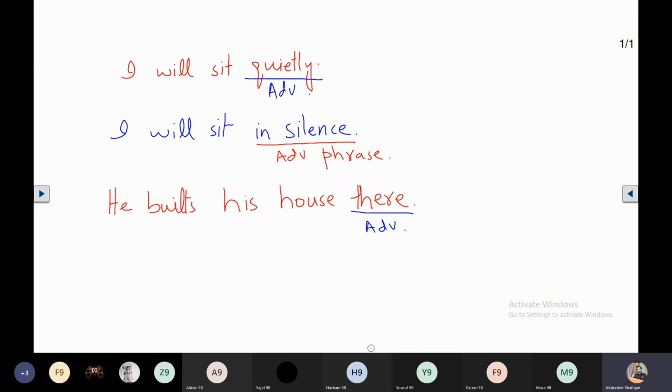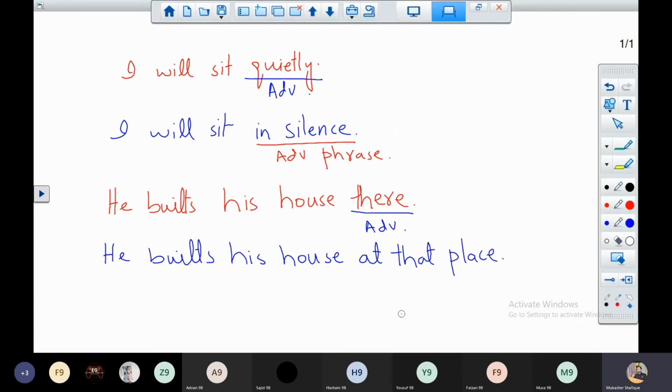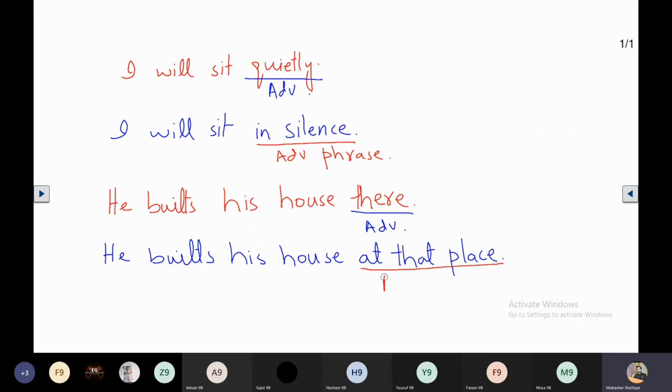Now we are going to change it into an adverbial phrase or adverb phrase. He built his house at that place. The meaning is the same, but we are using more words, so it is known as an adverbial phrase. It is known as an adverb phrase.